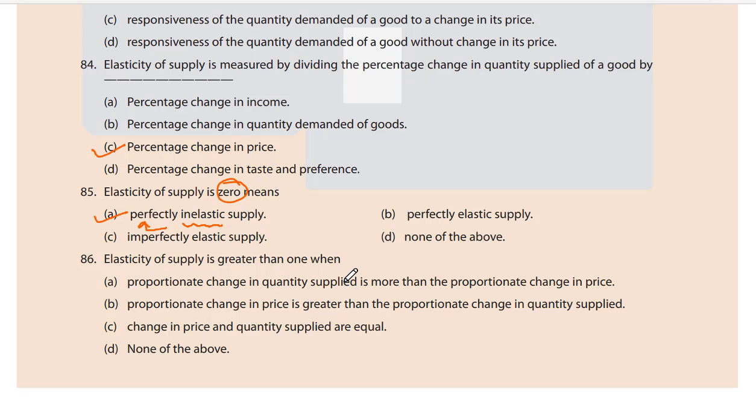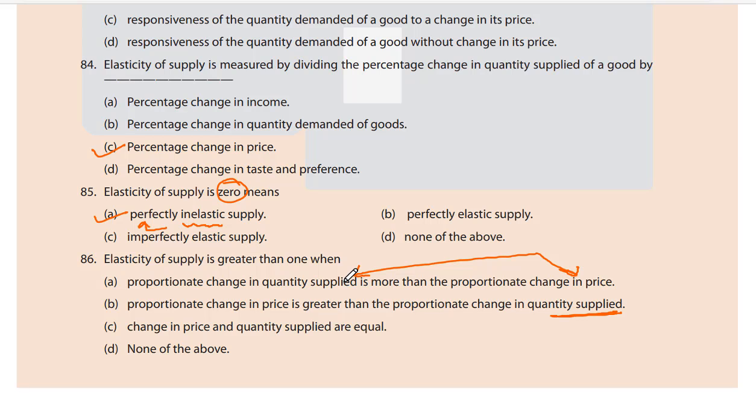Okay. 86th. Elasticity of supply is greater than 1 when: A. proportionate change in quantity supplied is more than proportionate change in price. B. Proportionate change in the price is greater than the proportionate change in quantity supplied. C. Change in price and quantity supplied is equal.